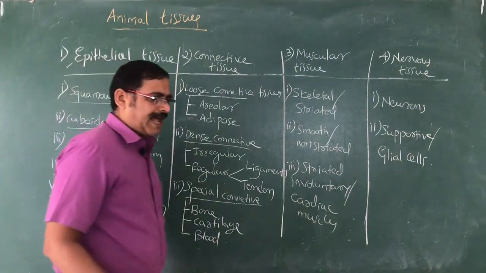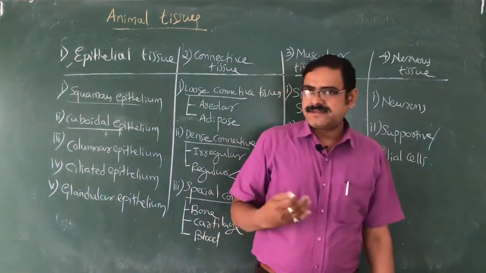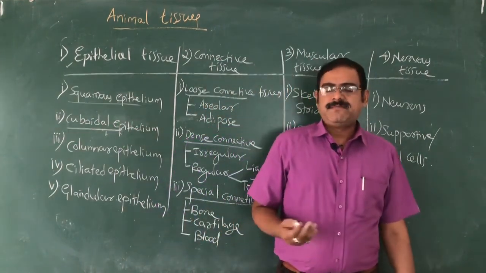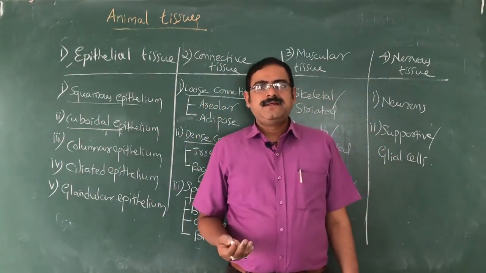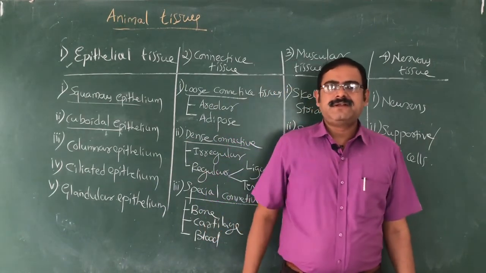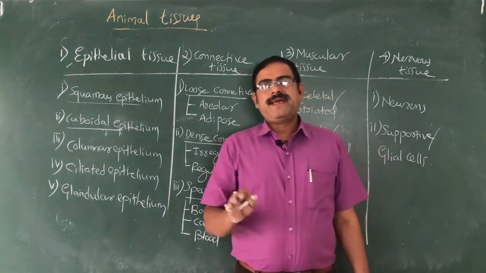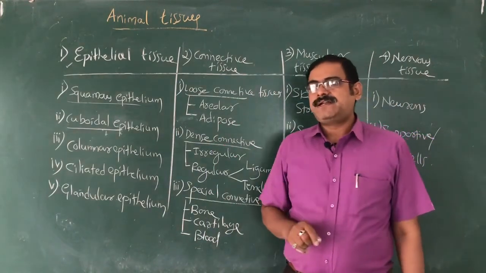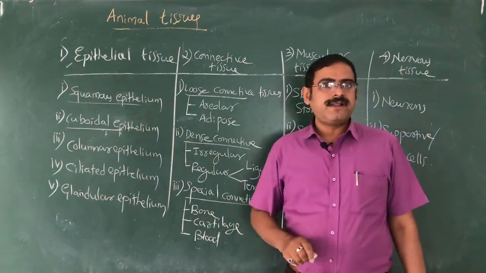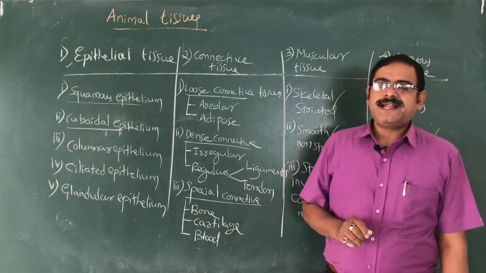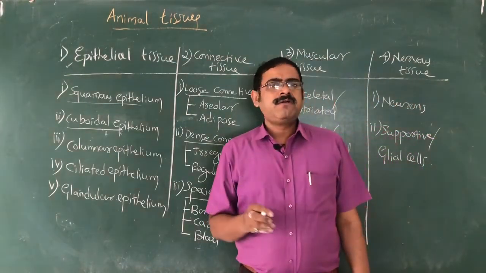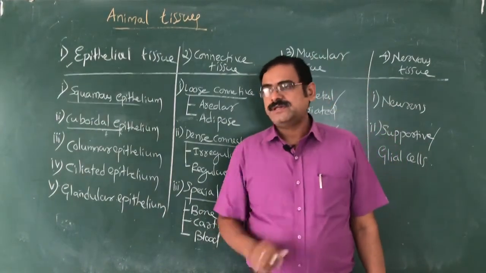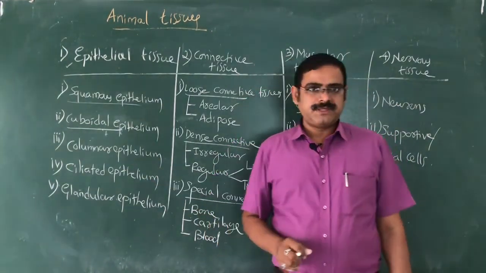When a gland does not have any duct, it is called endocrine, like the pituitary, thyroid or adrenal gland. But the pancreas and liver have ducts, and inside the duct we find cuboidal epithelium. Inside the kidney we have nearly 1 million nephron tubes, and inside them there is cuboidal epithelium.